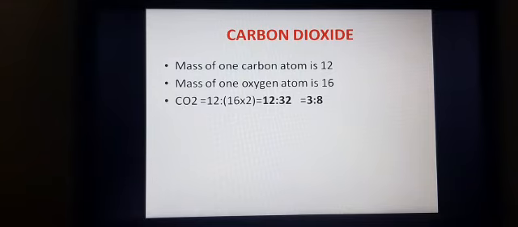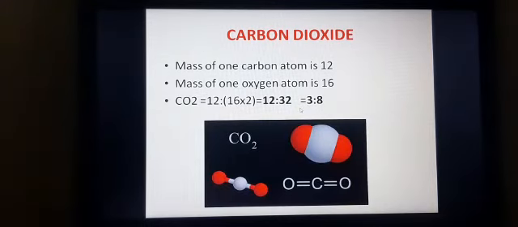So the mass of carbon is 12, the mass of oxygen is 16, but we have 2 atoms of oxygen, that is 16 into 2, and if you multiply it, we will get 12 is to 32. So this is the constant proportion, and if you simplify it, we will get 3 is to 8.